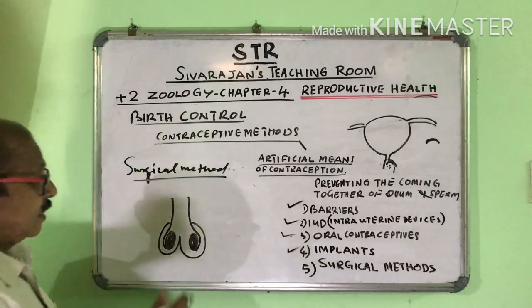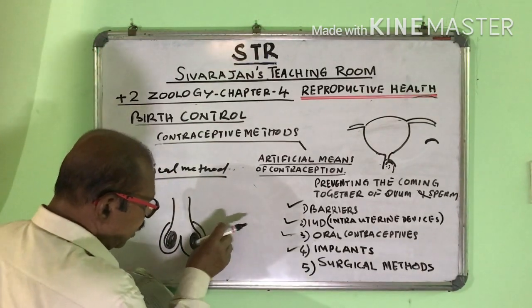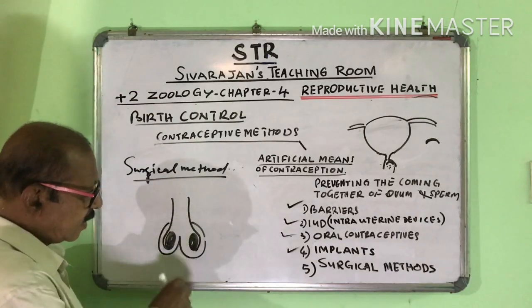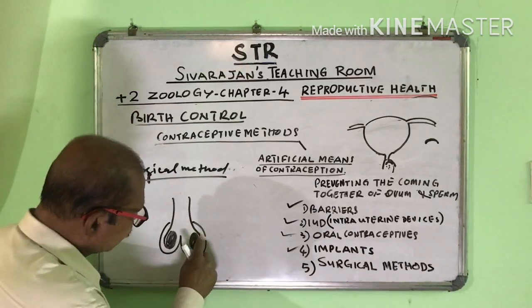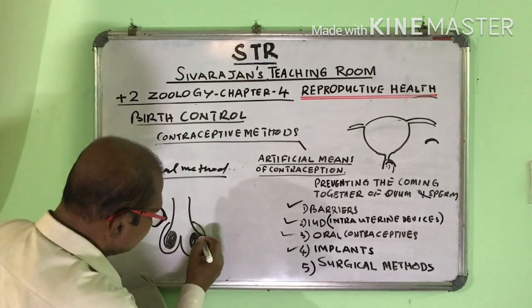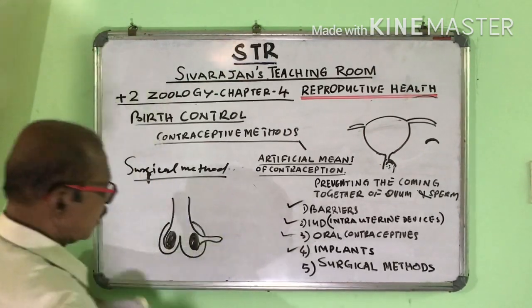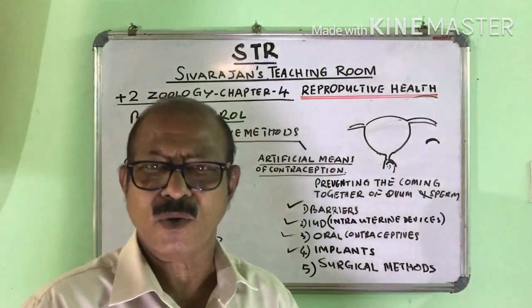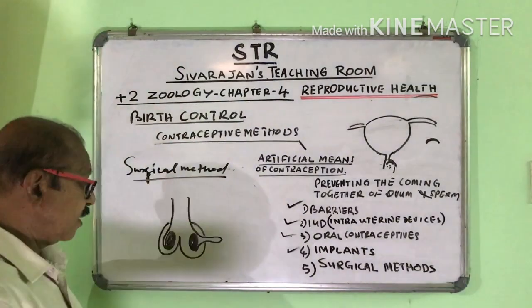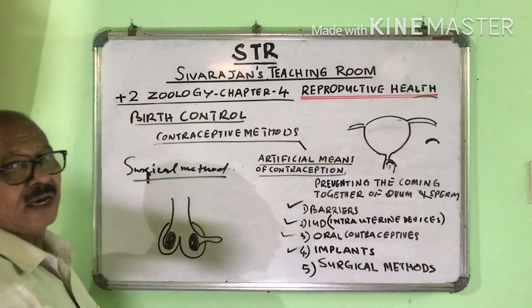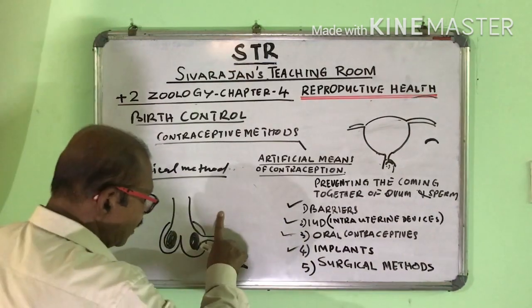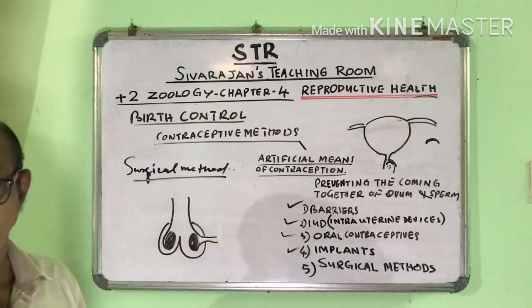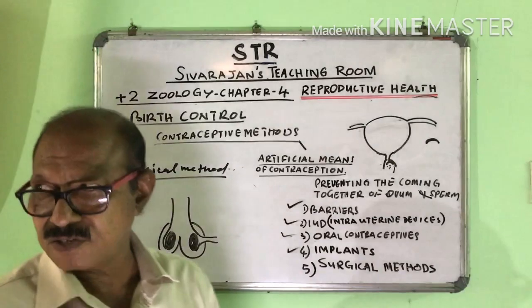So what happens? In the scrotum, a small opening, a small cut is created. Through this cut, the vas deferens is pulled out, and some portion of the vas deferens is cut away and removed.